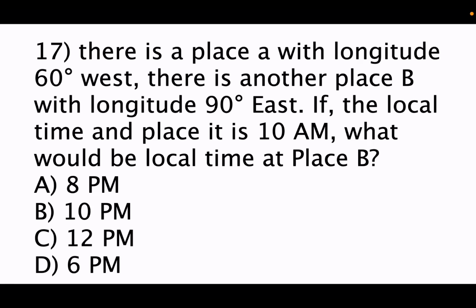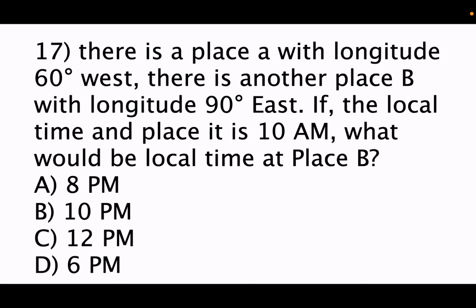I'll repeat it once again. At place A, we got 60 degrees west longitude. At place B, we got 90 degrees east longitude. So the difference between them is 150 degrees. For 1 degree, we get 4 minutes. For 15 degrees, it is 1 hour.